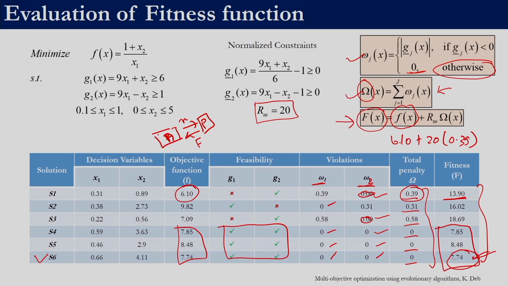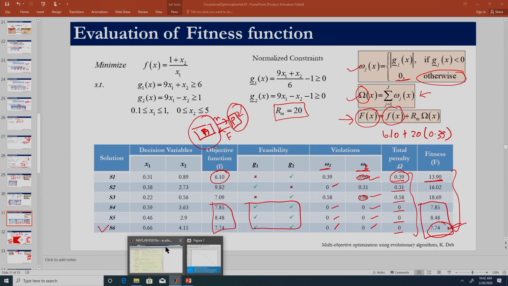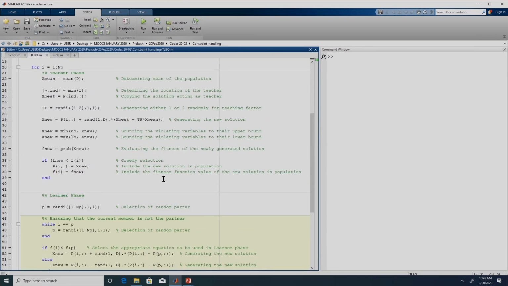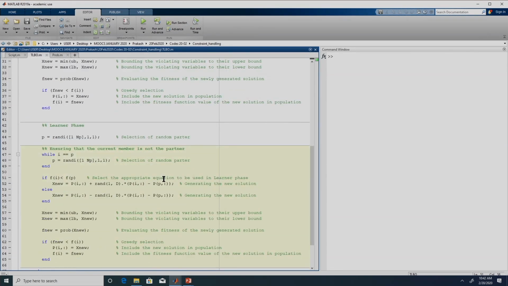In the case of constrained optimization problems, it will return the fitness function value, which will also consider the violation of the constraints. So we are not going to change anything in the algorithm; it is going to remain as such. Whatever constraints we have are part of the problem and will be handled over here. That is why we will not be making any changes to the algorithm as such. So the algorithm remains the same.